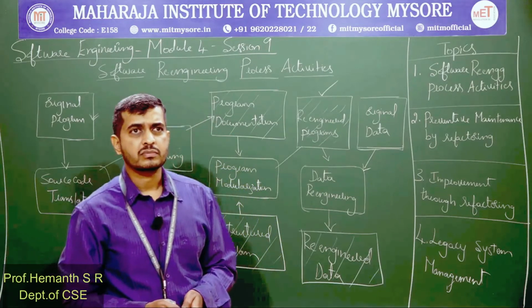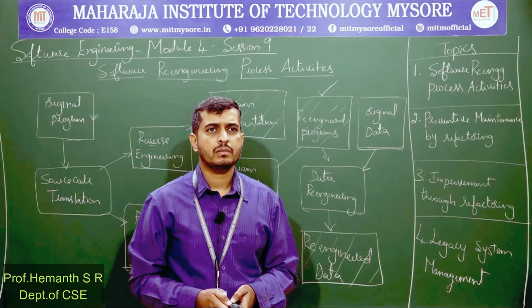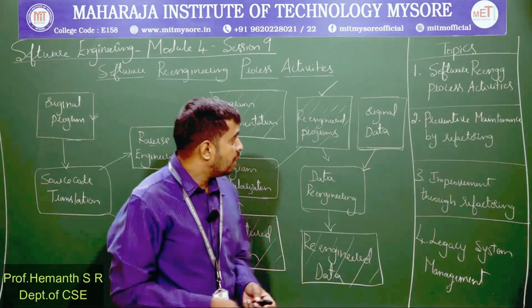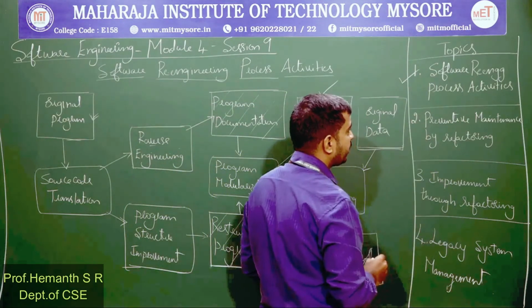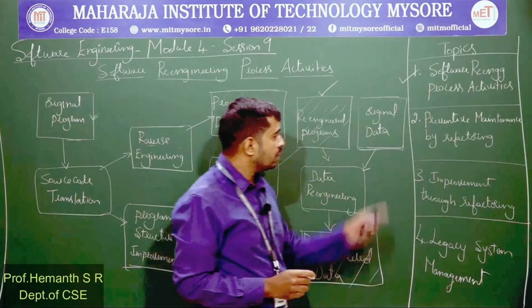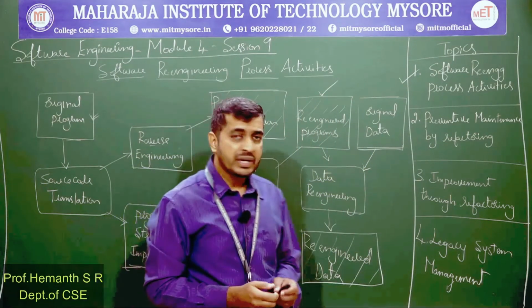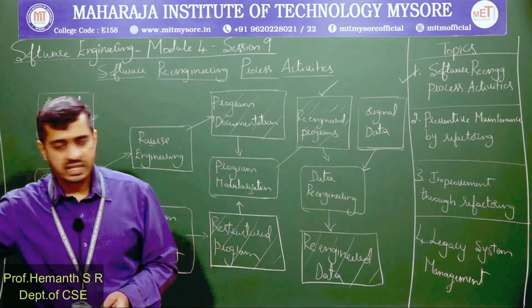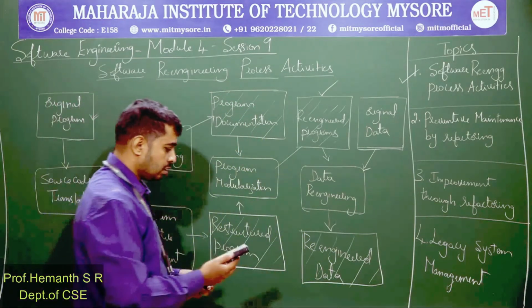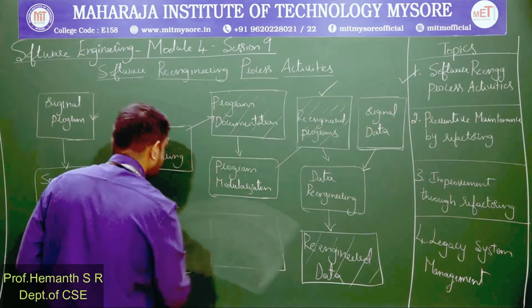So we understood the first part, the software re-engineering process activities. Now we will go into the second part, preventive maintenance by refactoring. We'll try to understand what exactly it is. Before that, I'll clear this.